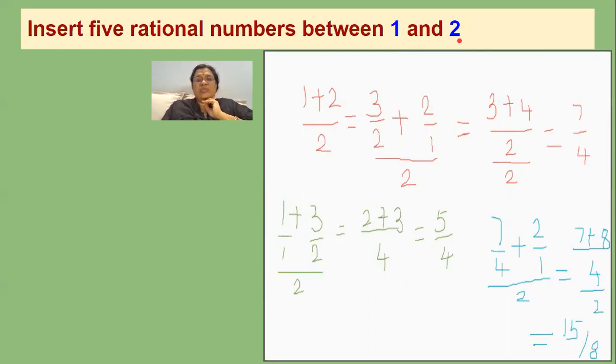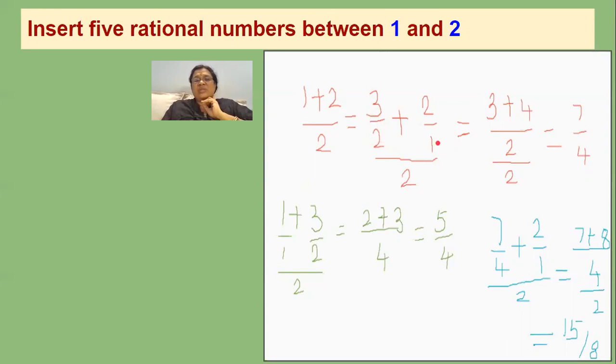So how will we find that number? You have to take an average, like 1 plus 2 by 2. When you add 1 plus 2 and divide by 2, you will get 3 by 2. So naturally 3 by 2 will be the in-between number between 1 and 2. When you want to find the number between 3 by 2 and 2, you again take an average, 3 by 2 plus 2 by 2.